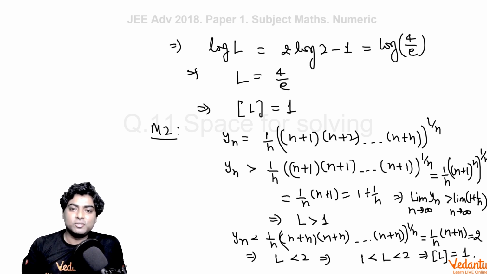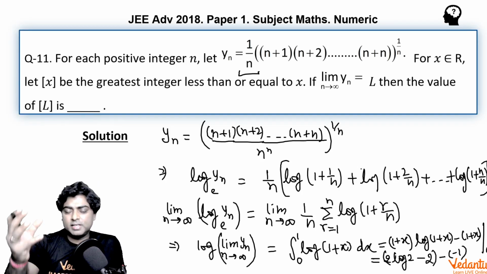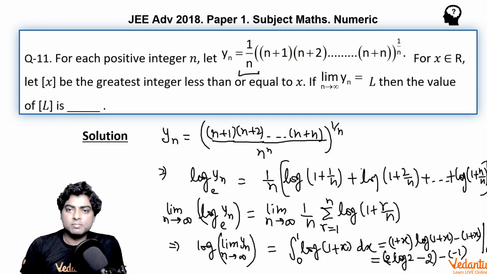So I hope you understood this method also. Without finding L, we can easily track the answer by taking the basic idea of the brackets, the minimum and maximum values.